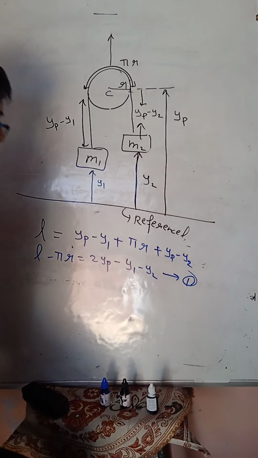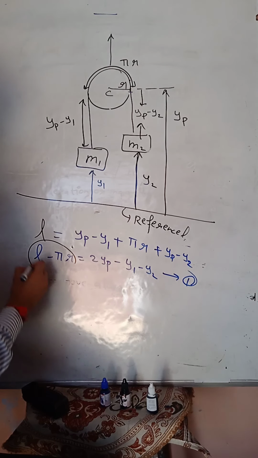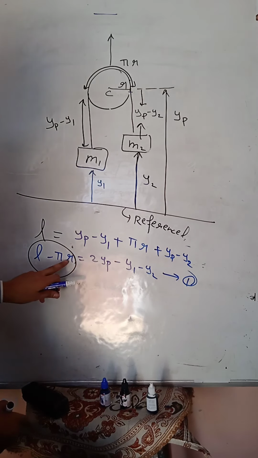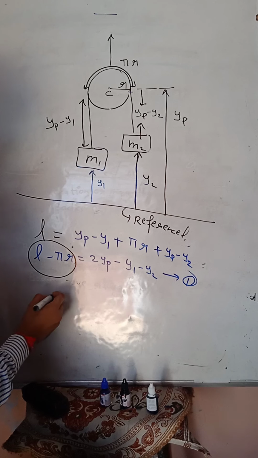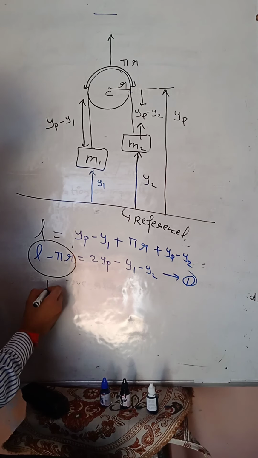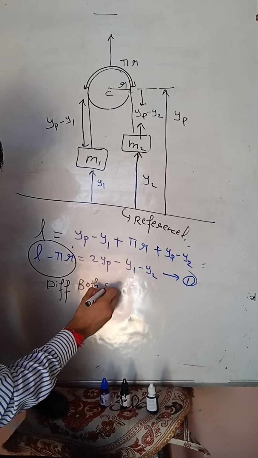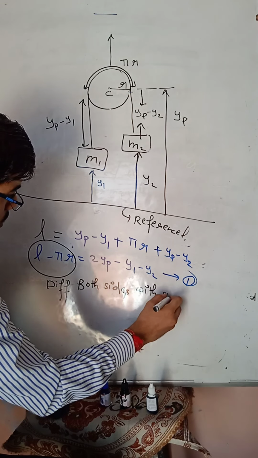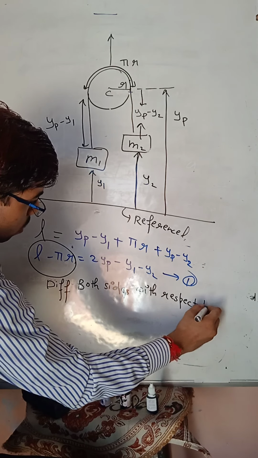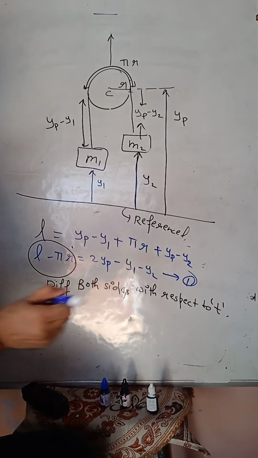Now we will apply some differentiation. We will differentiate it with respect to t. Then this is constant, because the length is not changing, r is not changing, pi is constant. When you differentiate it, it will be 0. Clear? So differentiate both sides with respect to t. Clear? Now I will differentiate it and you can see the result.